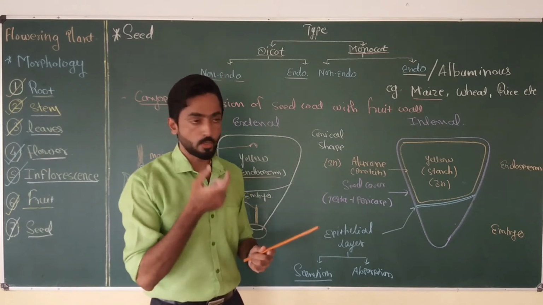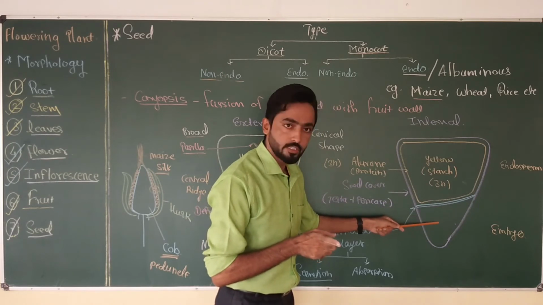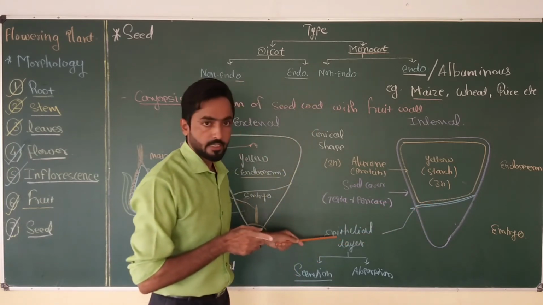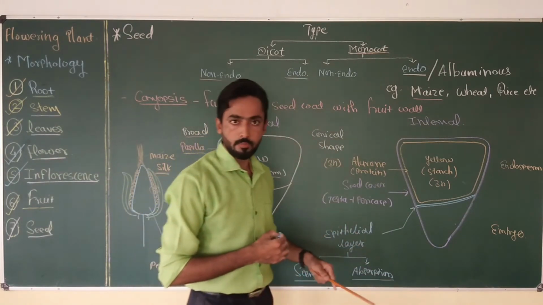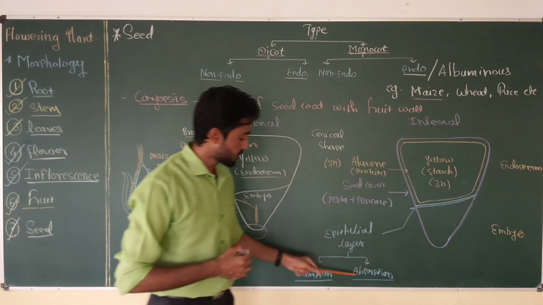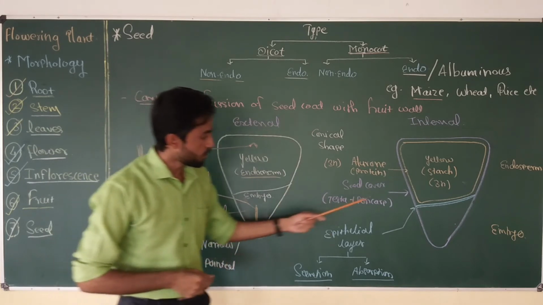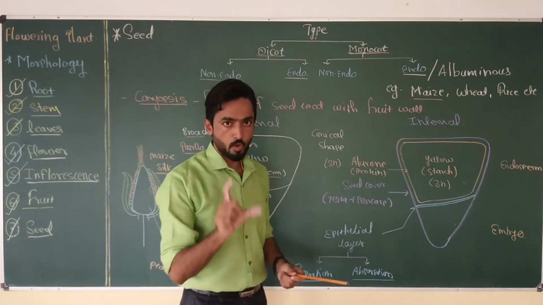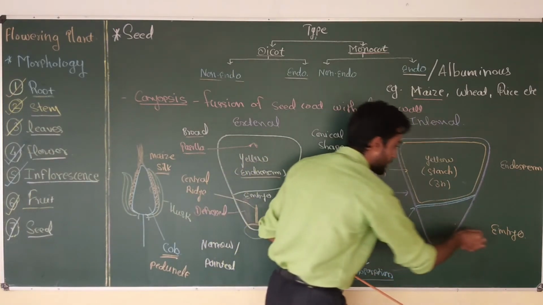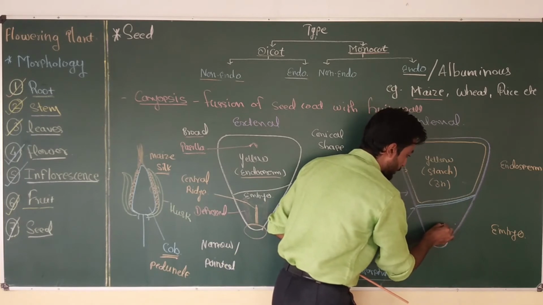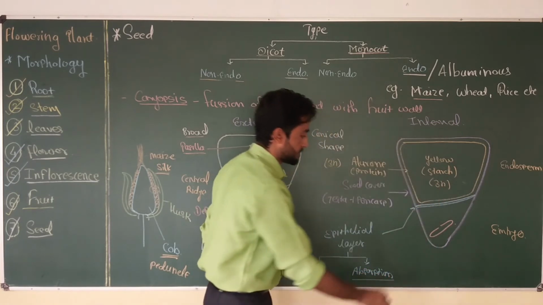After the solubilization, the nutrient from the endosperm region is transported to the embryo region by this epithelial layer. Okay, the epithelial layer absorbs the nutrient and transports it to the embryo section. So these are the two important functions carried out by the epithelial layer in maize grain. Now below the epithelial layer a small region is present which is called the embryo region, and this embryo region contains an important part, that is the embryonal axis. So this is the embryonal axis.